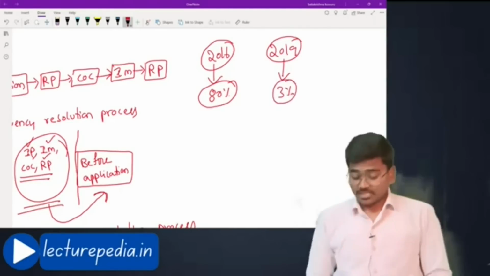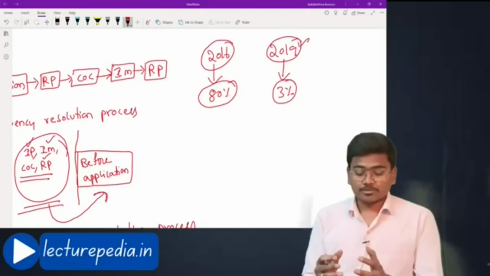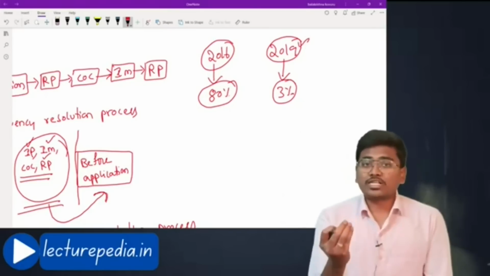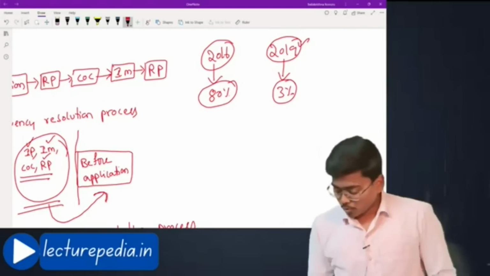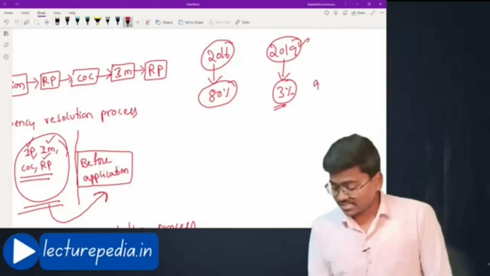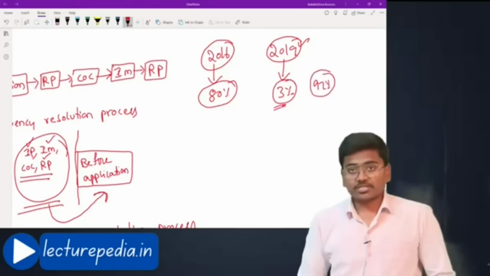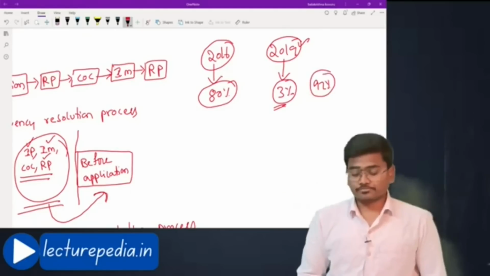Only 3% were filed by corporate debtors, and the remaining 97% were initiated by operational or financial creditors.